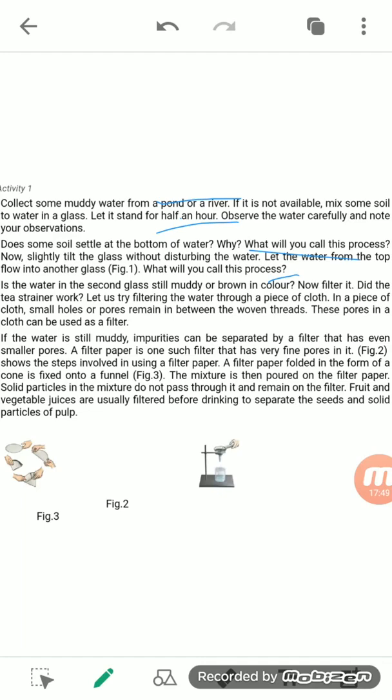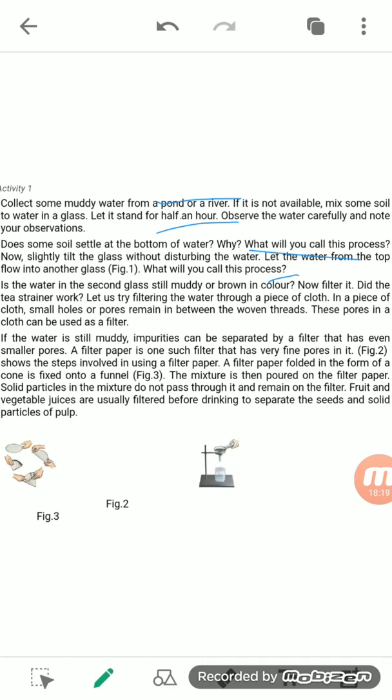It is having some impurities suspended in it or floating on the surface of the water, or some impurities present in between the particles, due to which it gives a brown color to the water. So we can say it is still not fully separated from the impurities, the muddy water, or the mud.